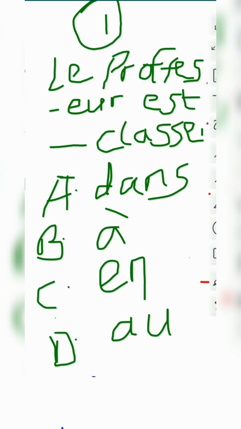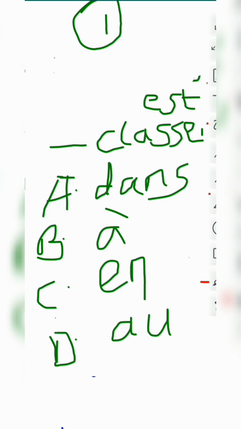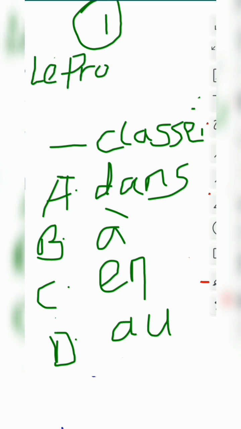So, le professeur est dash classe. Let me write it well, for those of us finding it difficult to form our words. It isn't easy learning a second language.